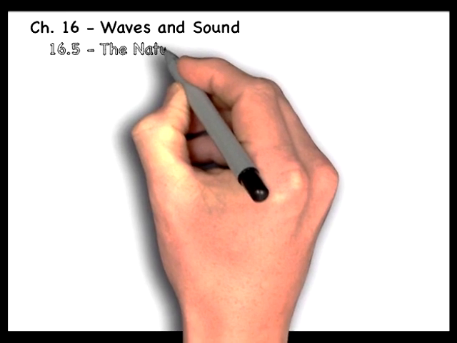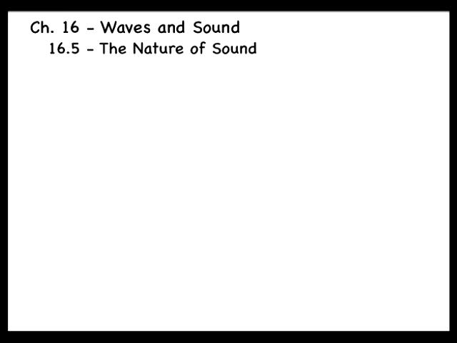Sound is a longitudinal wave that is created by a vibrating object, such as a guitar string, the human vocal cords, or the diaphragm of a speaker. Moreover, sound can be created or transmitted only in a medium such as a gas, liquid, or solid. As we will see, the particles of the medium must be present for the disturbance of the wave to move from place to place. Sound cannot exist in a vacuum.